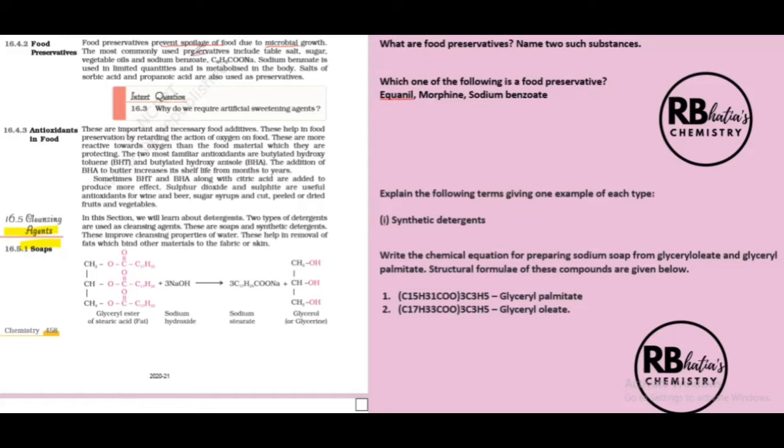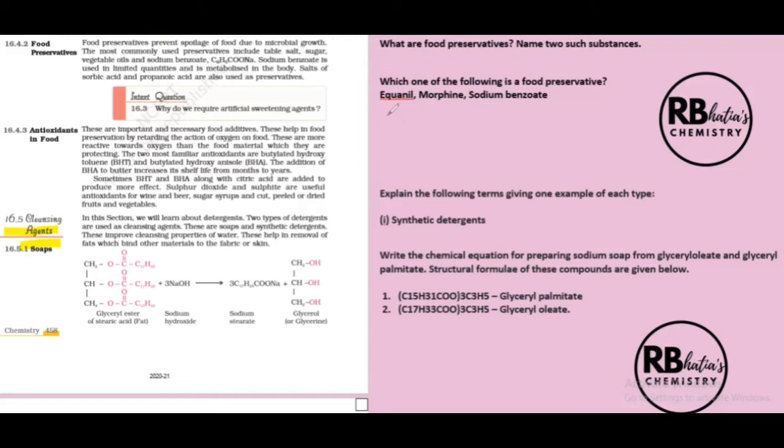The most commonly used preservatives, you have to learn these examples: table salt, sugar, vegetable oils, and sodium benzoate. All these are examples of food preservatives. Sodium benzoate is to be used in limited quantities and is metabolized in the body. Salts of sorbic acid and propanoic acid are also used as preservatives. These are things that you have to learn. And just remember salt, sugar.